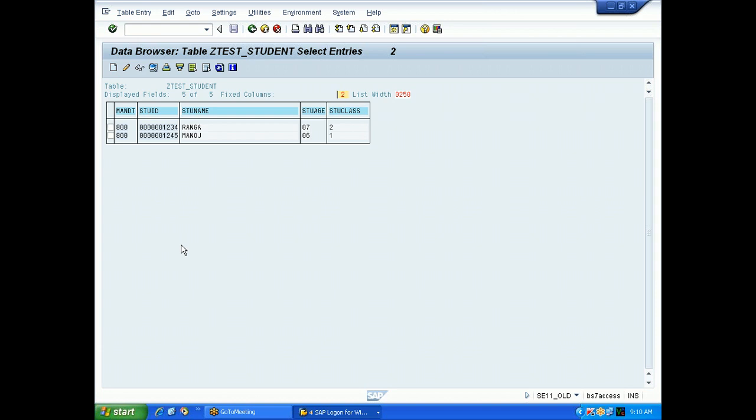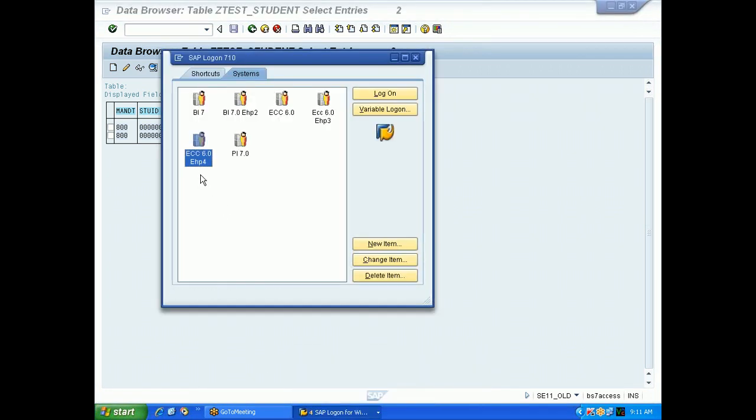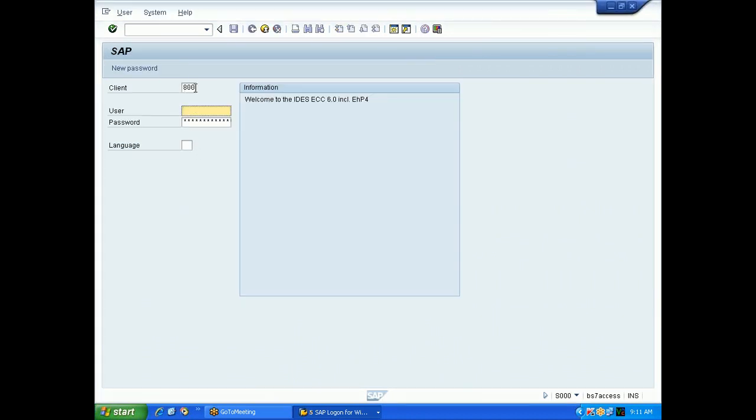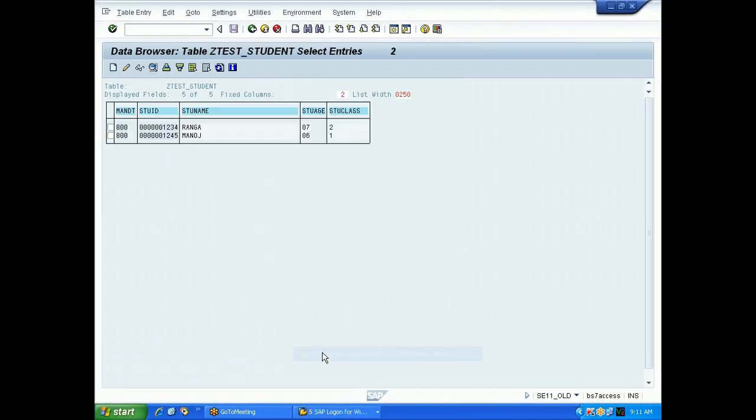MANDT I will tell you later, because if I tell you right now, you will get confused. So I won't tell you right now. Just as of now, blindly give MANDT as the first field. But I will tell you what the use of MANDT is. MANDT is called a client. Client is something like when we are logging in. When you are logging in, you are filling the client number, right? See here, 800 you are giving. That 800 is stored here in the MANDT. So as of now, I can tell you that, but more details I will give you in the next classes. So what will happen?